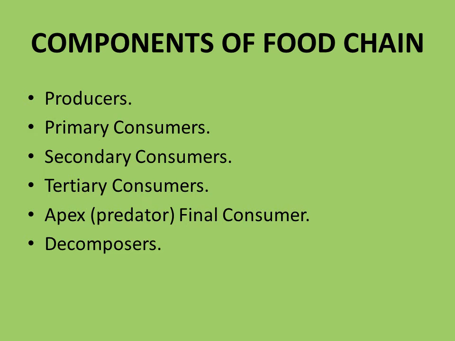The components of the food chain: producers, primary consumers, secondary consumers, tertiary consumers, apex predators or final consumers, and decomposers make up the food chain.